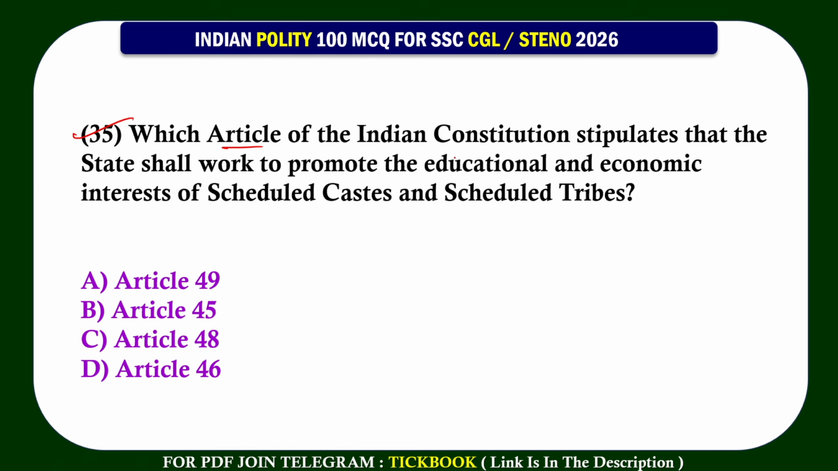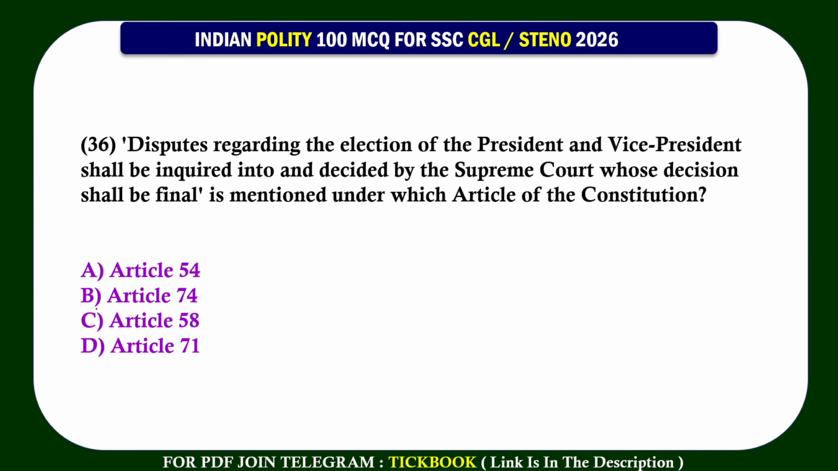35. Which article of the Indian Constitution stipulates that the state shall work to promote the educational and economic interest of scheduled castes and scheduled tribes? Option number D, Article 46.